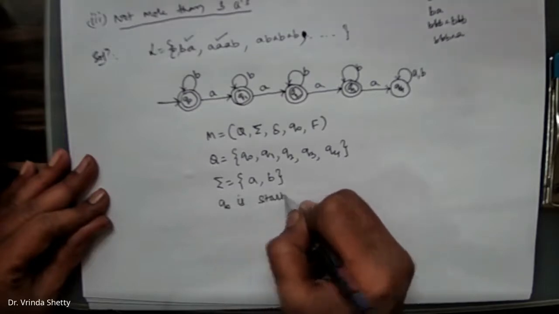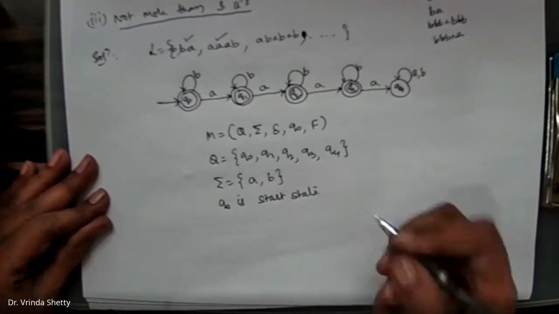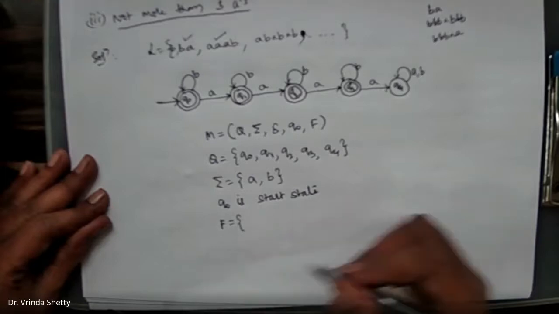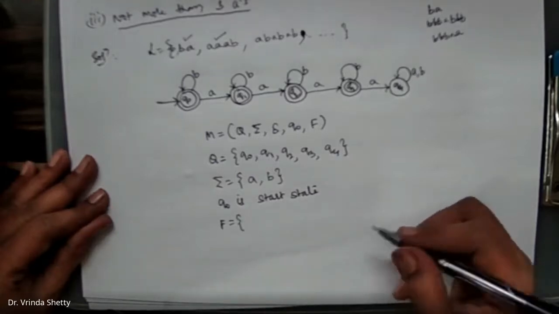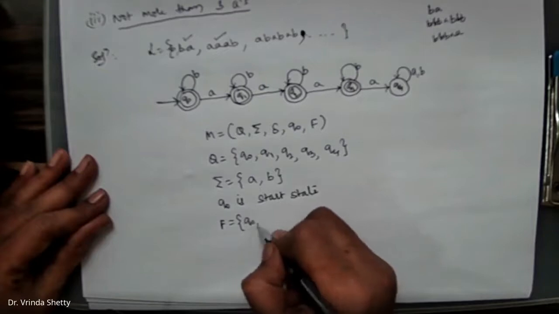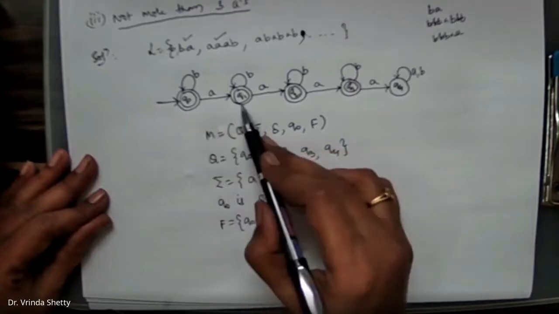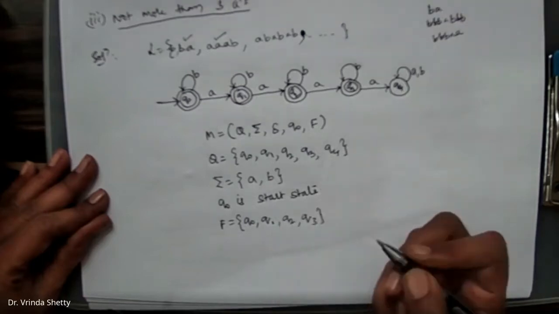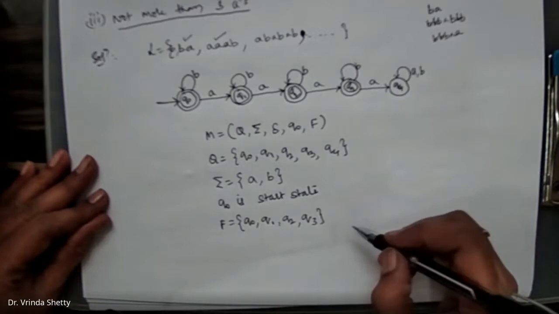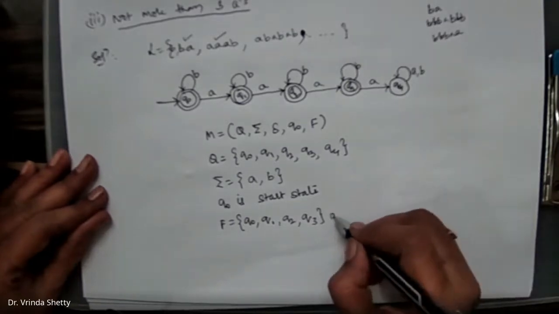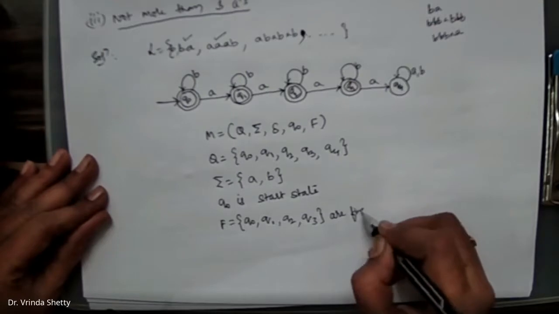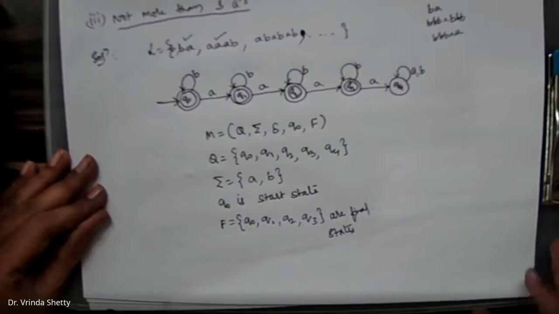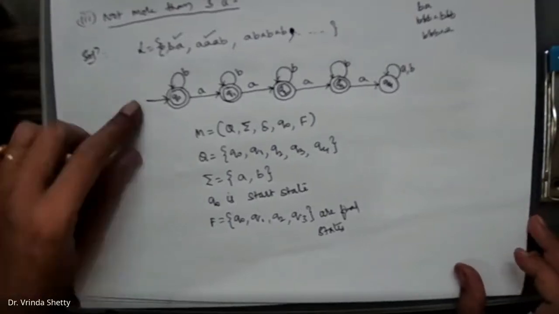F is equal to the final states. Which all are the final states? Here in this example we have more than one final state. Q0, Q1, Q2, Q3 are the final states. So F is equal to Q0, Q1, Q2, Q3. All these are final states. We'll see the moves made by the machine.